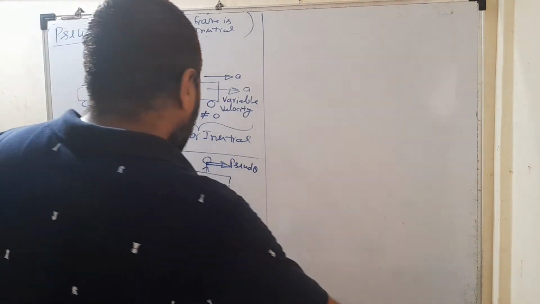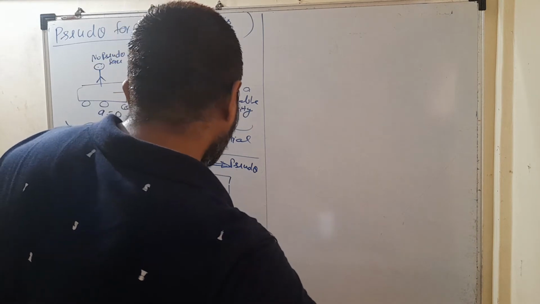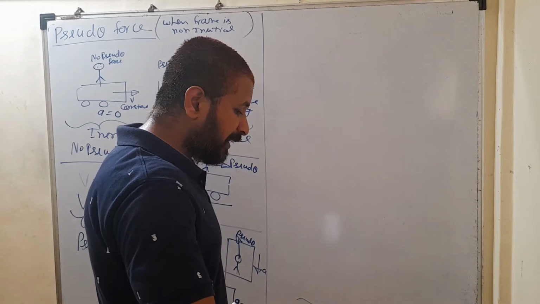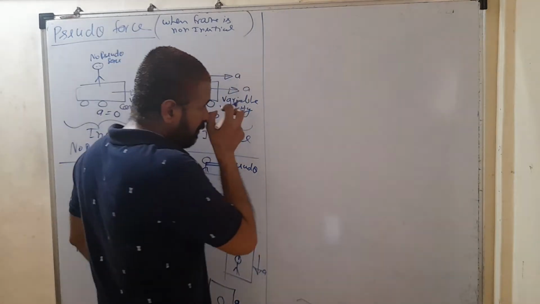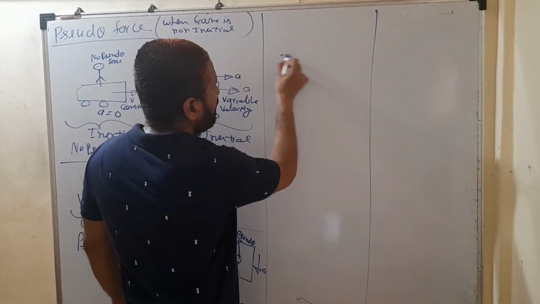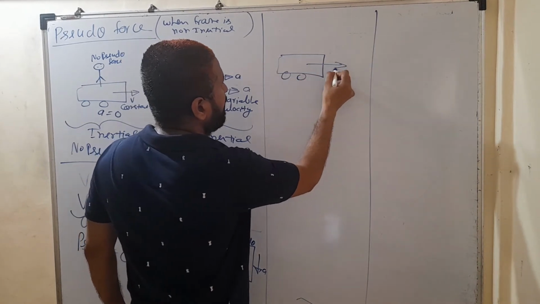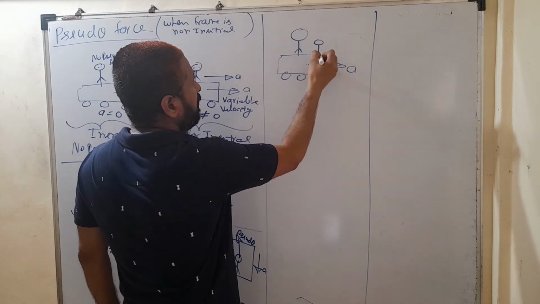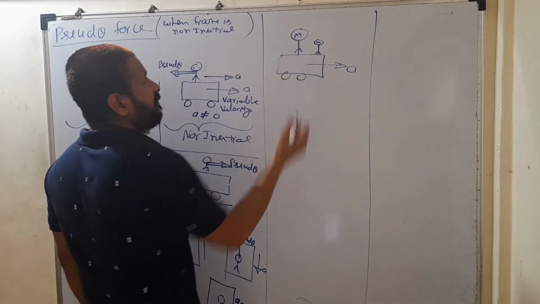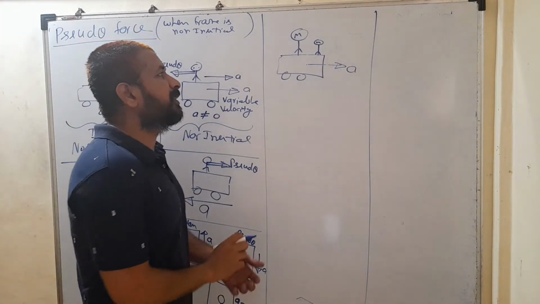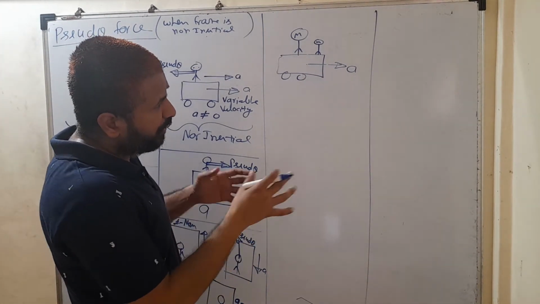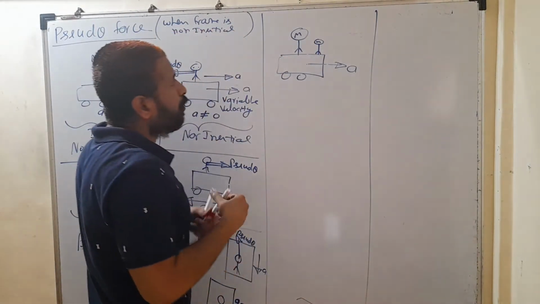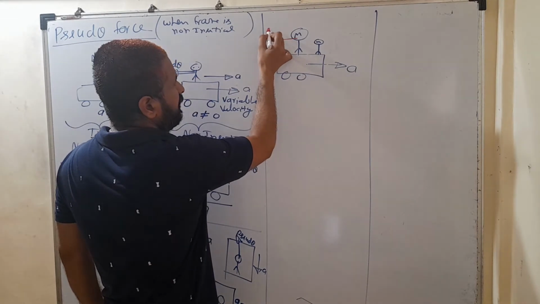Now next we will learn how to calculate the magnitude of the pseudo force. Its direction is always opposite to the acceleration of the frame. Suppose there is a car accelerated forward, and there are two persons on it, one of mass small m and the other of mass capital M. Because both are on a non-inertial frame, since the car is accelerated in the forward direction with A, both persons will get a pseudo force.